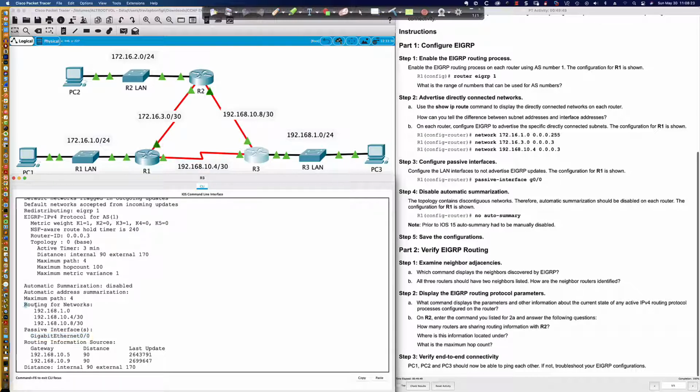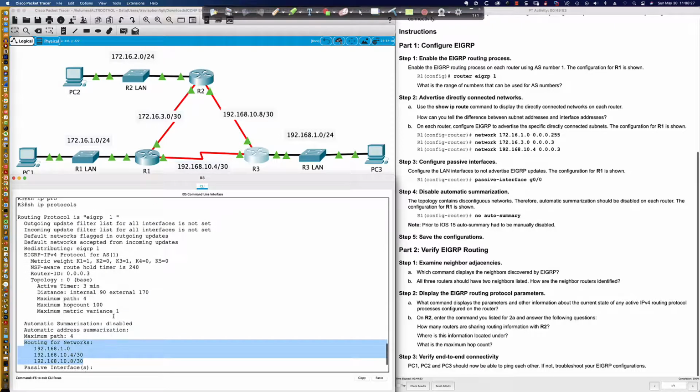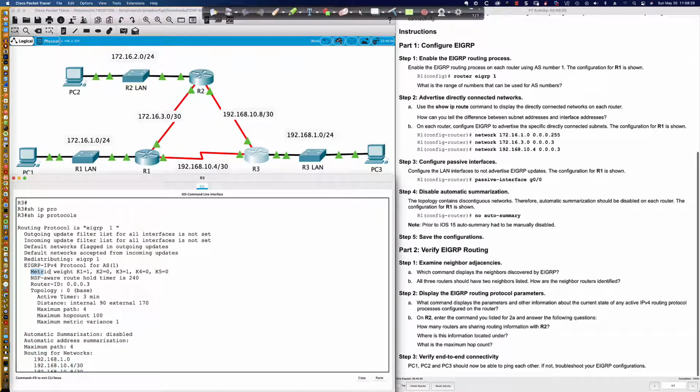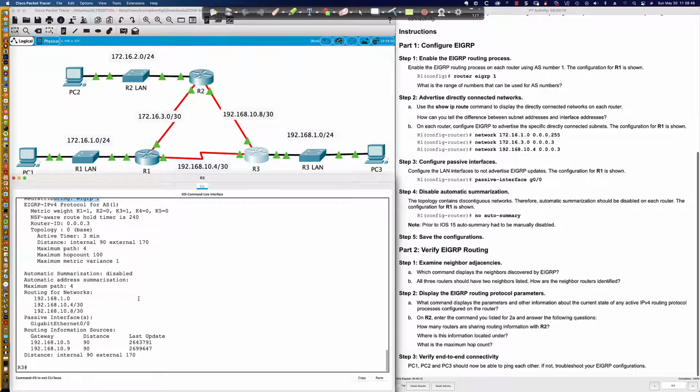It shows me the networks for which EIGRP is enabled on the interface, and it shows me the K metric values, the composite metric values. Shows me my router ID. Shows me the administrative distance for internal EIGRP and external EIGRP routing information. It shows you the EIGRP AS number, right? So show IP protocols, very important command to be aware of.